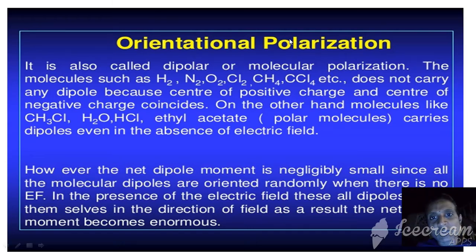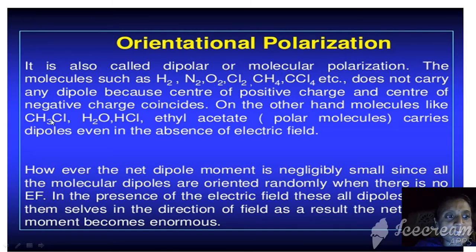The next polarization is for the molecules. So we are correlating all polarizations: in atoms, in ions, and in molecules. This is also called dipolar polarization; another name is molecular polarization. We observe this polarization in H2, N2, O2, Cl2, CH4, and CCl4. All these are molecules that do not carry any dipoles, because the center of positive charge and the center of negative charge coincide. When positive and negative charge coincide, then the molecule is non-polar.